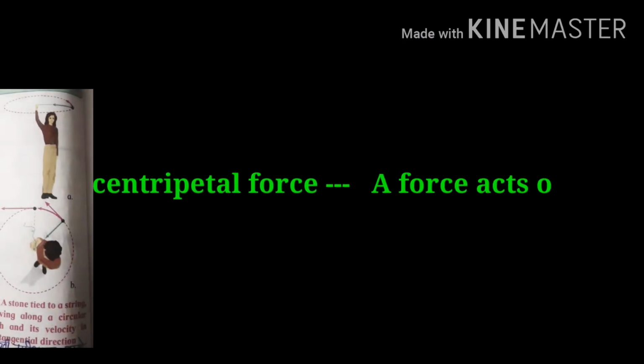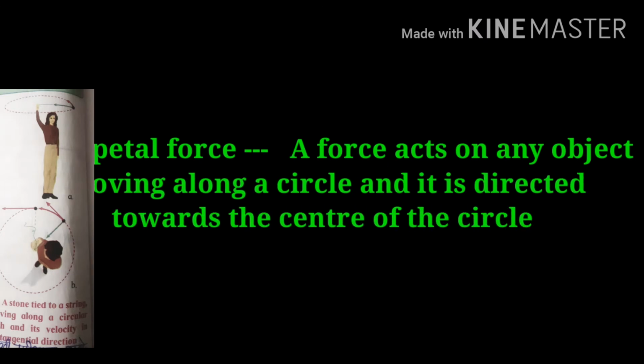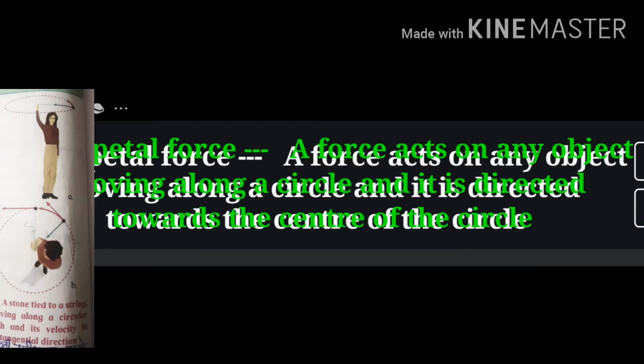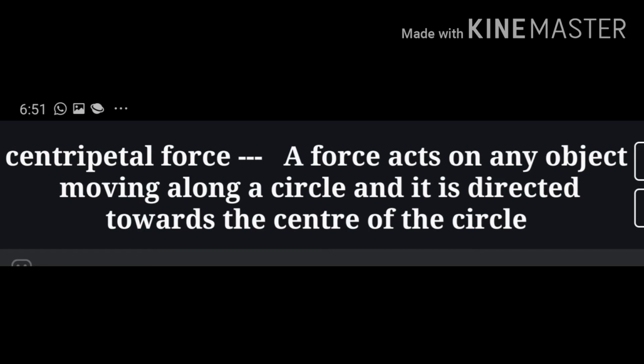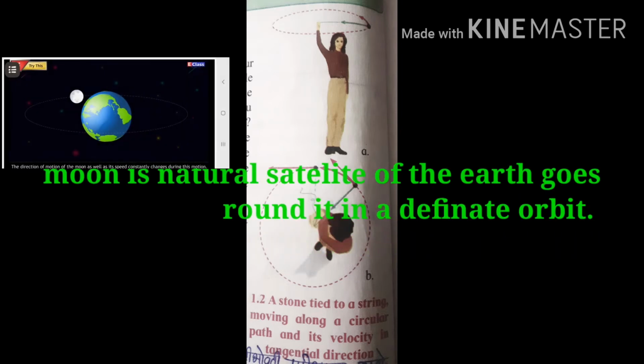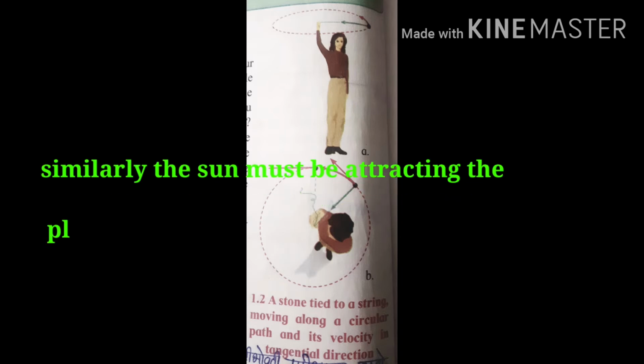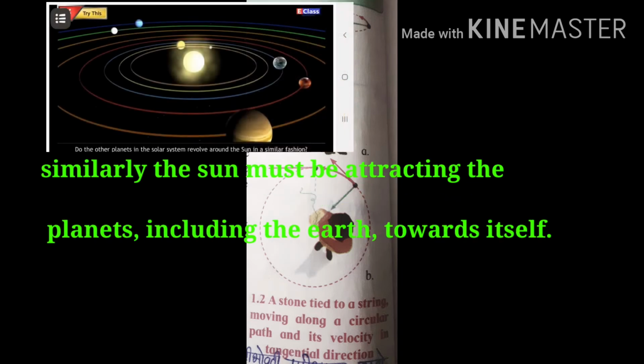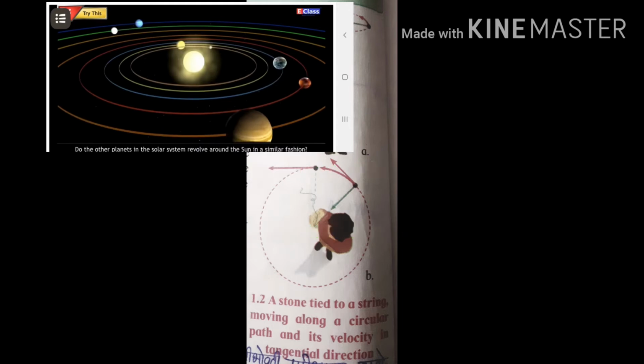A force acts on any object moving along a circle and it is directed towards the center of the circle. This is called the centripetal force. You know that the moon is a natural satellite of the earth and goes around it in a definite orbit. Similarly, the sun must be attracting the planets including the earth towards itself.